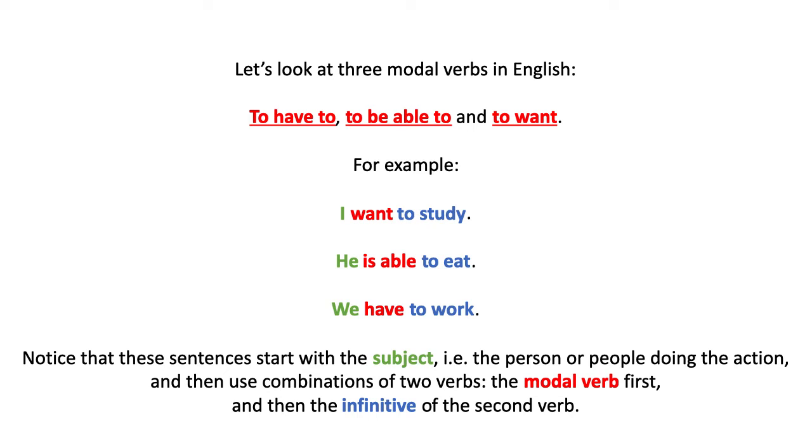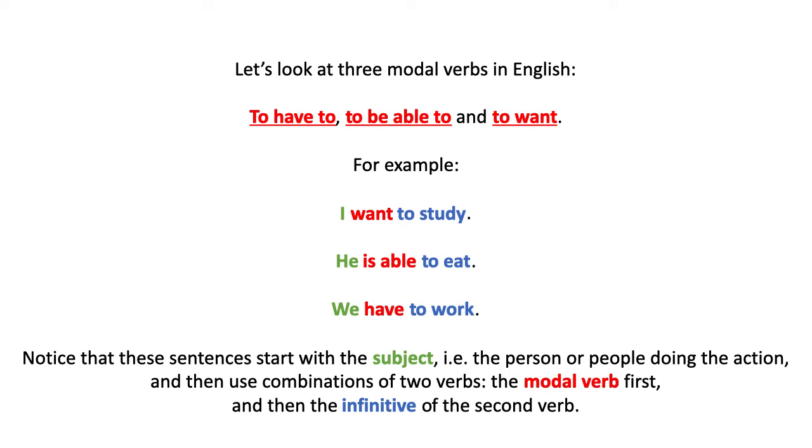This is the basic structure of a sentence in English that uses a modal verb. First, the subject, whoever is going to do the action, then the modal verb, and then the infinitive of the second verb. So if you think about this carefully, you will notice that even though each of these sentences has 2 verbs, the only conjugated verb is the modal verb.